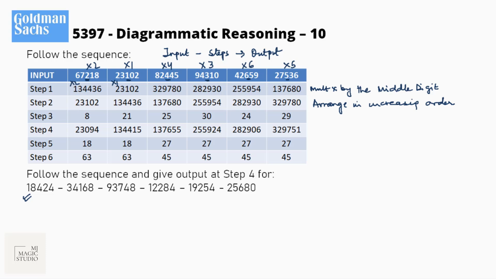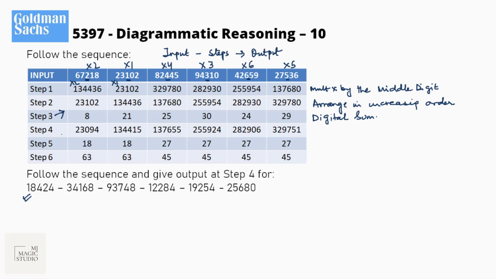Now step 3, anyone? Yes, correct. 2 plus 3, 5, 6, 7, 8. They are now identifying digital sum. Digital sum is sum of all digits. 1 plus 3, 4, 4, 4, 12, 12 and 9 is 21. Let me check for this. 10, 19, 21, 3, 24. Bingo. This is digital sum.